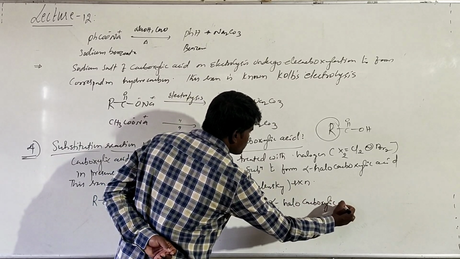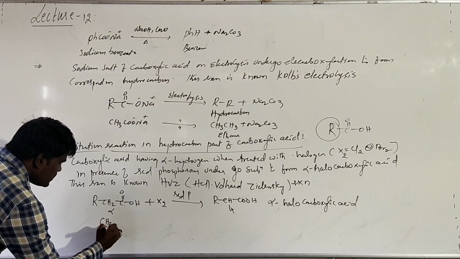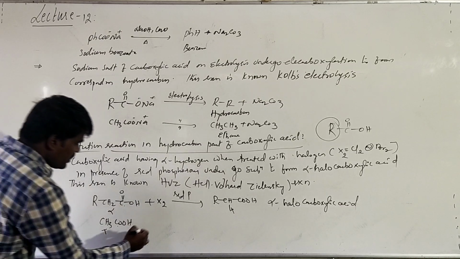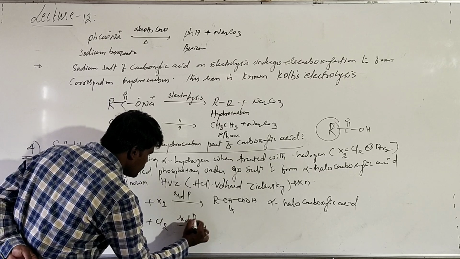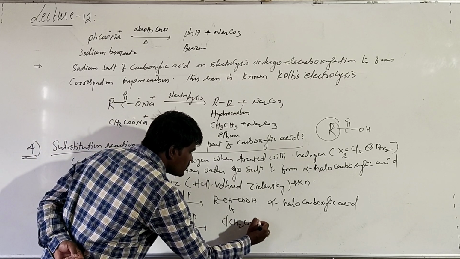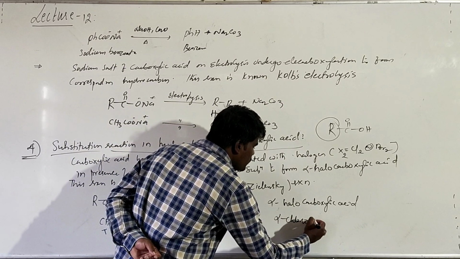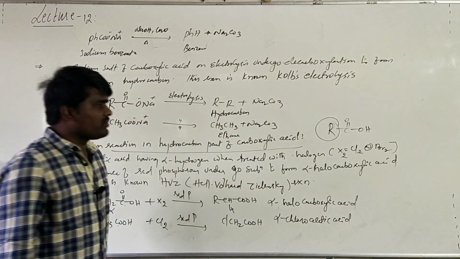Suppose you take acetic acid, where this is the carboxylic carbon and this is the alpha carbon. If you treat it with Cl2 in the presence of red phosphorus, it will form ClCH2COOH. This is called alpha chloro acetic acid.